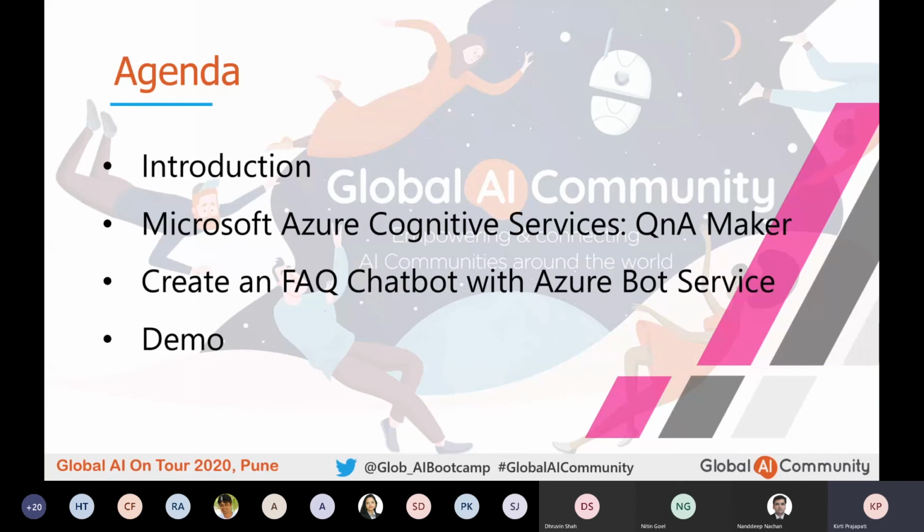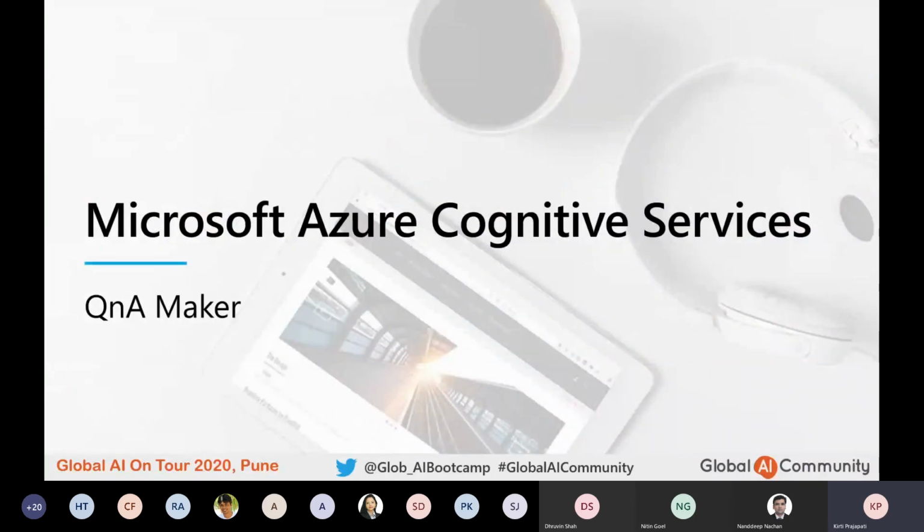By the end of this session, you will be able to create an FAQ chatbot that can answer your customers' questions as per whatever question and answer you have defined in your knowledge base. I hope you will enjoy this journey with me to learn Q&A Maker, Microsoft Azure Cognitive Services Q&A Maker.